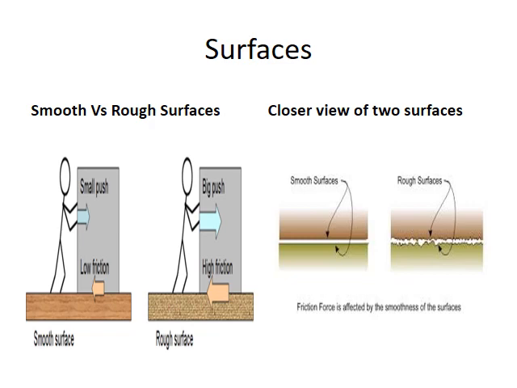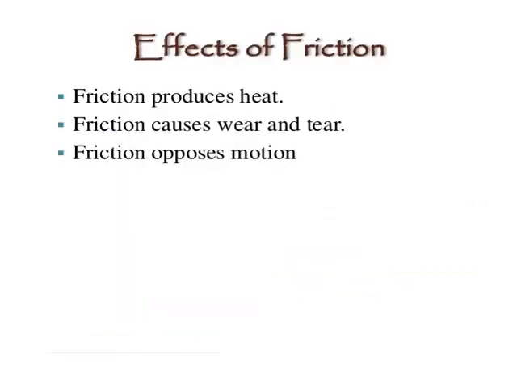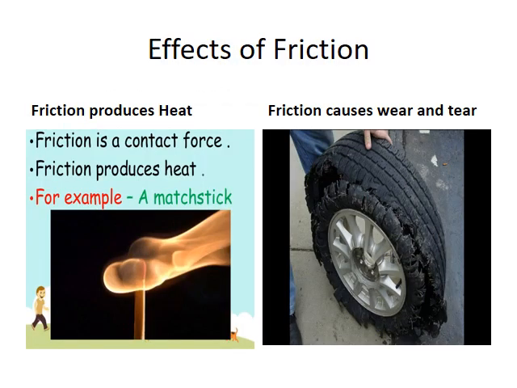Now, effects of friction. Friction produces heat, friction causes wear and tear. These two we will discuss in the next slide. If friction opposes motion, we have already studied thoroughly about it. Now you must be clear how friction opposes motion. Now friction produces heat. Friction is a contact force. Friction produces heat. Now the matchstick is the perfect example.